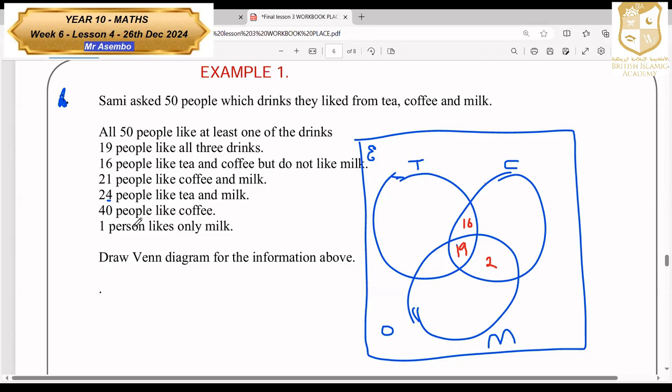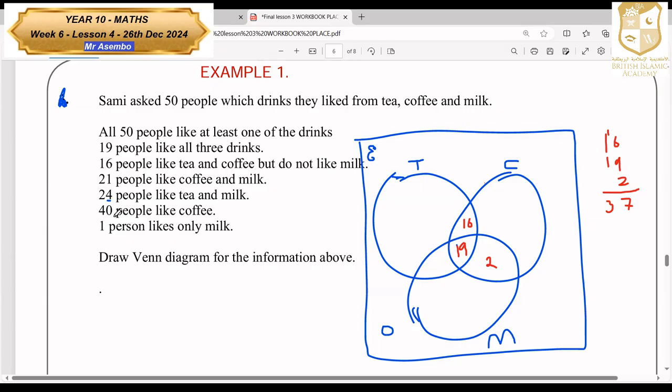And then the next one I've been told, 40 people like coffee. So inside the coffee, we must be getting a total of 40. Now, let's count what we have: 16 plus 19, then plus 2, that'll be 37.